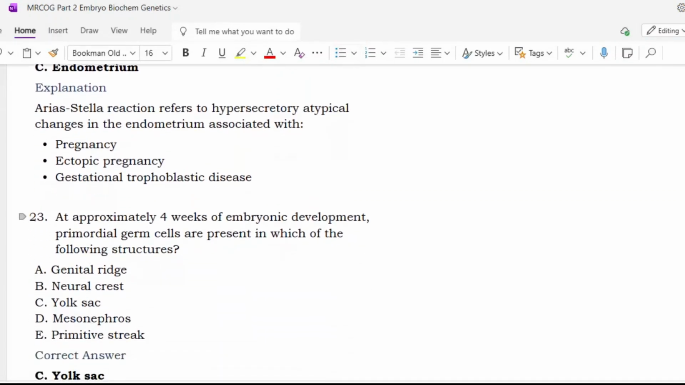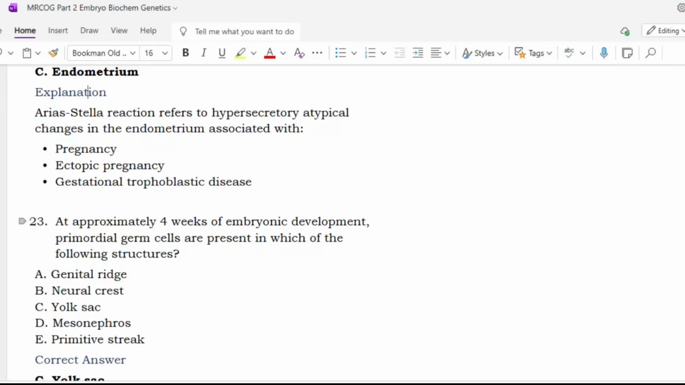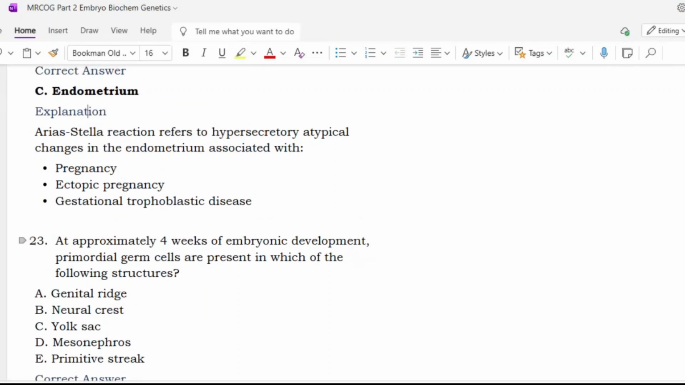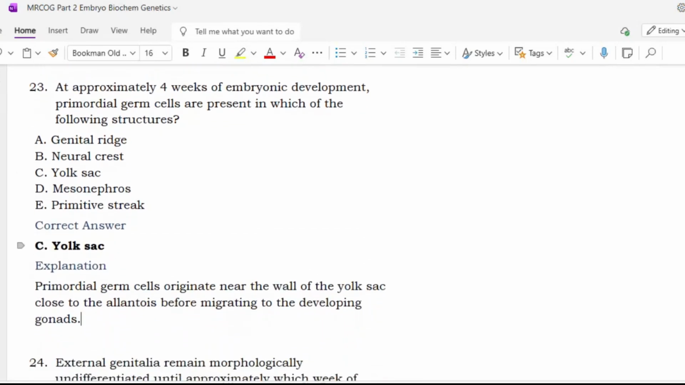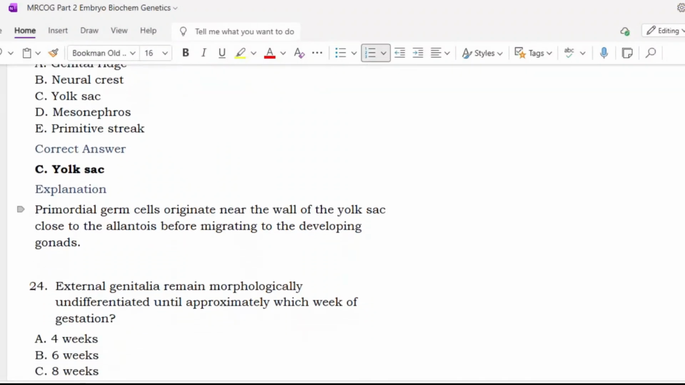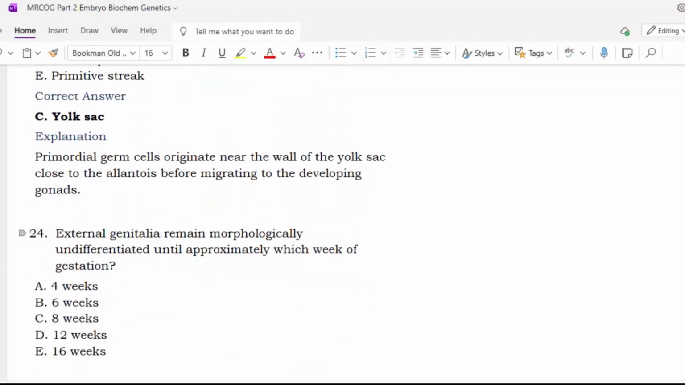Next. At approximately 4 weeks of embryonic development, primordial germ cells are present in which of the following structures? Genital ridge, neural crest, yolk sac, mesonephros, primitive streak. Sir, option C, yolk sac. Yes, the question is repeated. It is the yolk sac. Primordial germ cells originate near the wall of the yolk sac, close to the allantois, before migrating to the developing gonads.